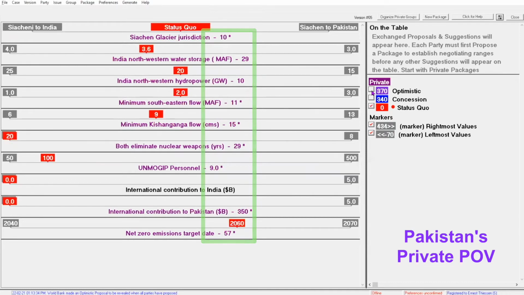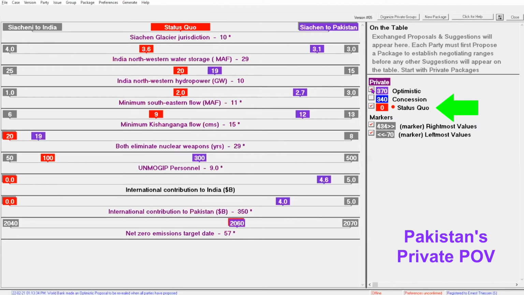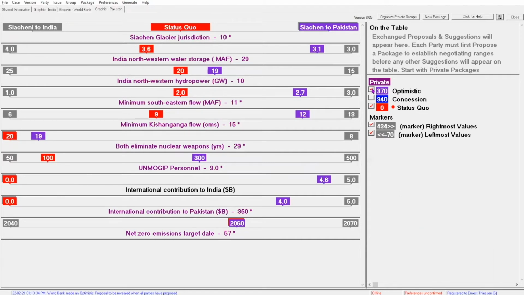The package named Status Quo represents the absolute minimum that Pakistan must achieve in this negotiation. Pakistan has arbitrarily set the rating for this package to 0 to make it easier to compare other packages with it. Having discussed the current status quo with the other parties, the values Pakistan chooses for this package are similar to India's status quo package. Let's see what that looks like in satisfaction space.